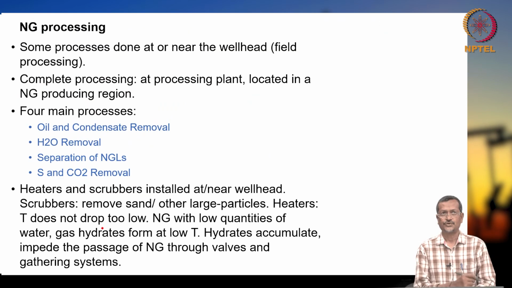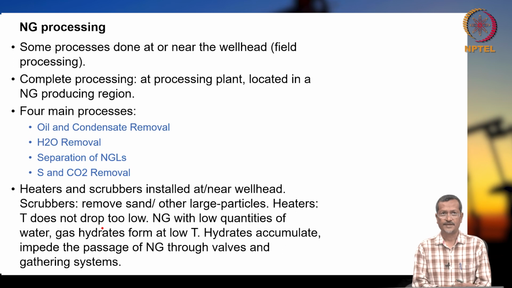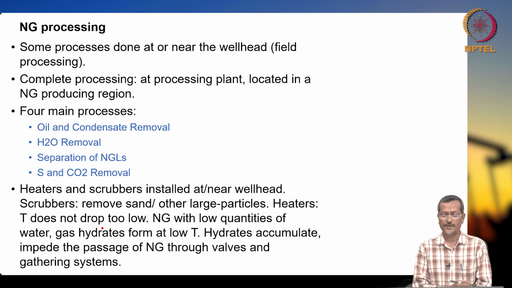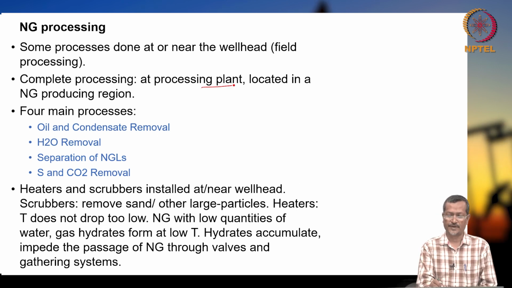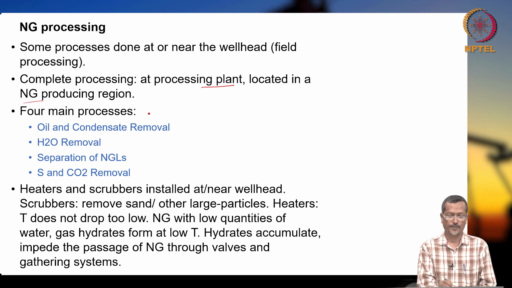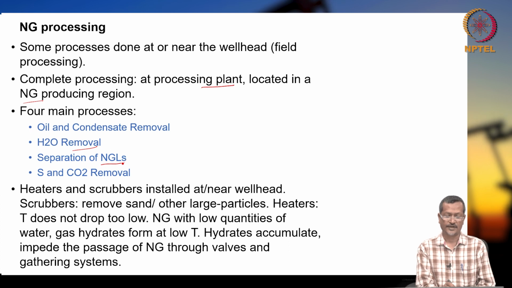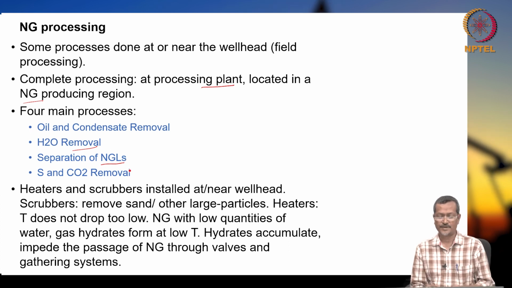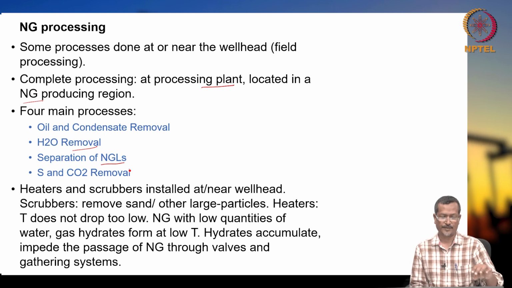Okay. So, natural gas processing: some processing is done at or near the wellhead for field processing, and complete processing is done at a processing plant located in the natural gas producing region. There are four main processes: oil and condensate removal, water removal, NGL (natural gas liquids) removal, and sulfur and carbon dioxide removal. So, these are the main things, but some other components will also be there that I have not listed.